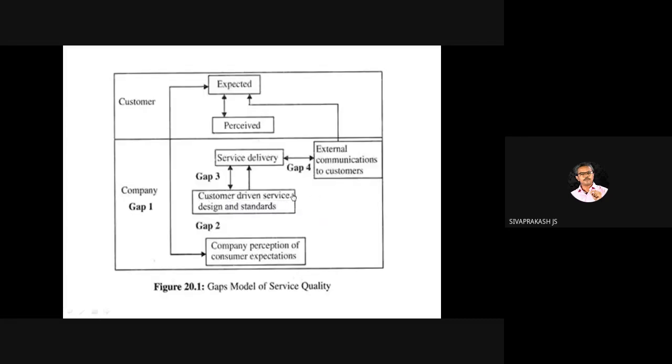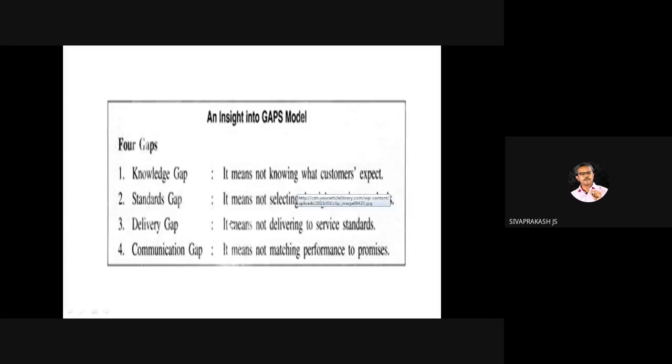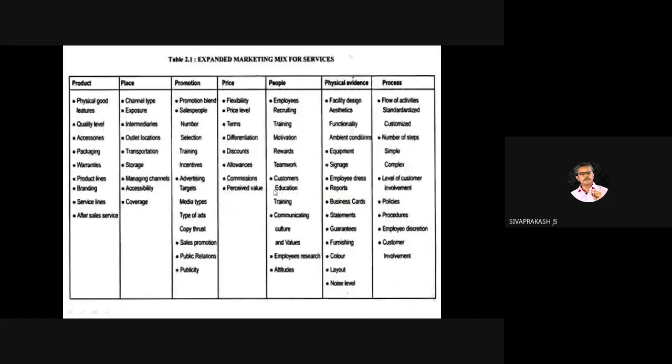If the third P doesn't work, which gap can be produced in service in the GAPS model? Likewise, that question can come. Here you can say delivery gap. The third P fails. We can match all the 4 gaps with the 4 P's. Yes, that's repeated, I think.